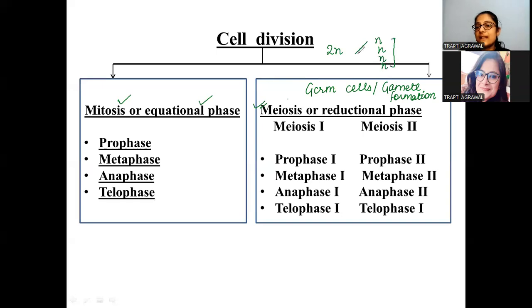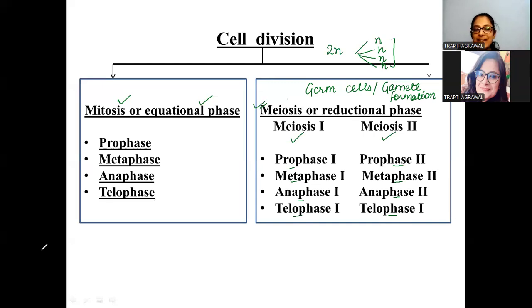So the daughter cells have haploid chromosomes. That is what is happening in meiosis, students. The number of chromosomes as compared to the parent is getting reduced. That's why it is called the reductional phase, right? And in this, there are two phases, meiosis 1 and meiosis 2. Here we see prophase 1, metaphase 1, anaphase 1, telophase 1, and prophase 2, metaphase 2, anaphase 2, and telophase 2. So that is about mitosis and meiosis, students.